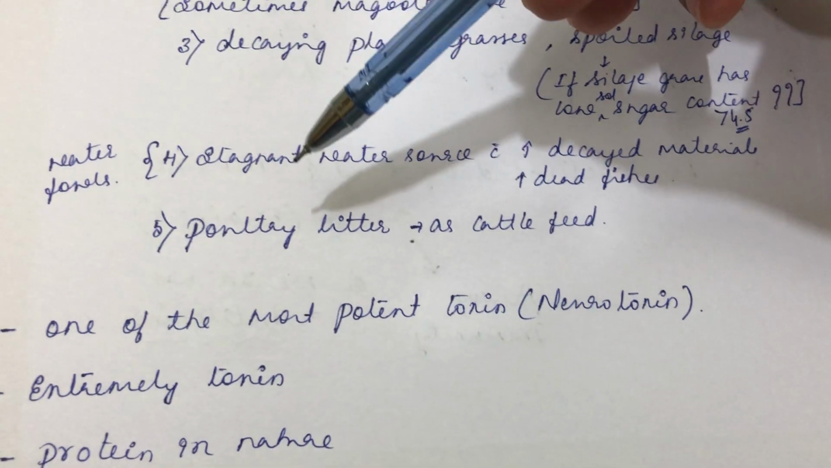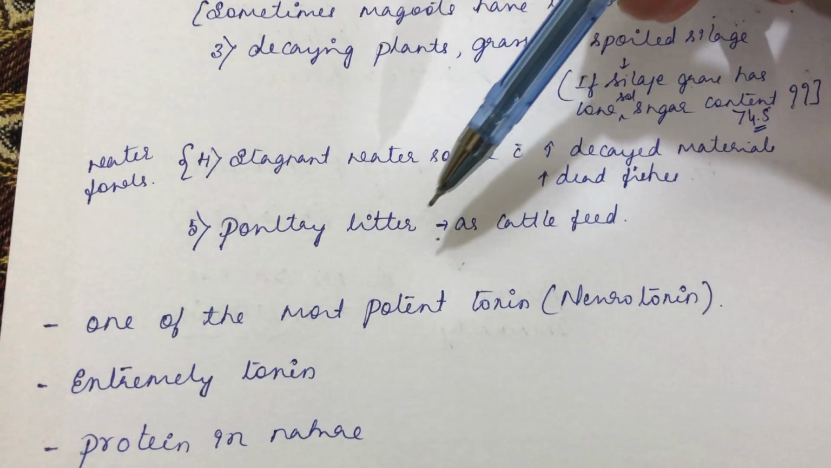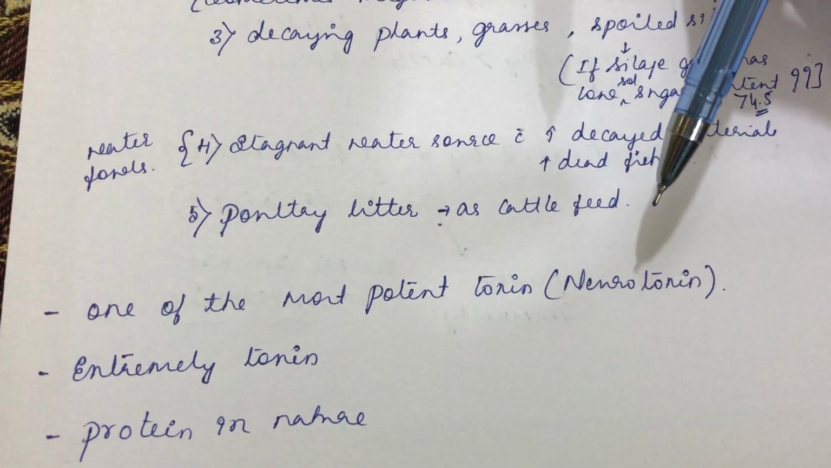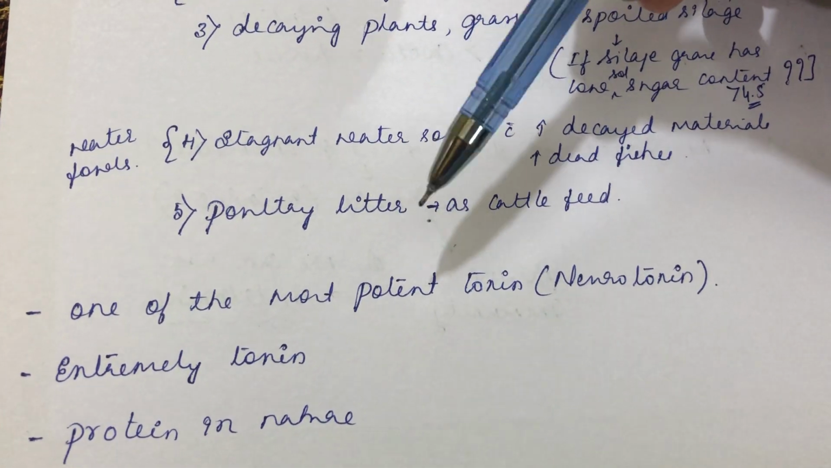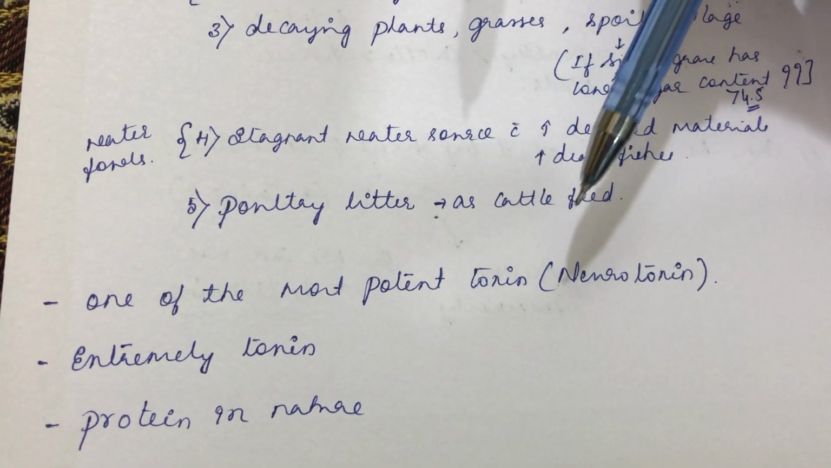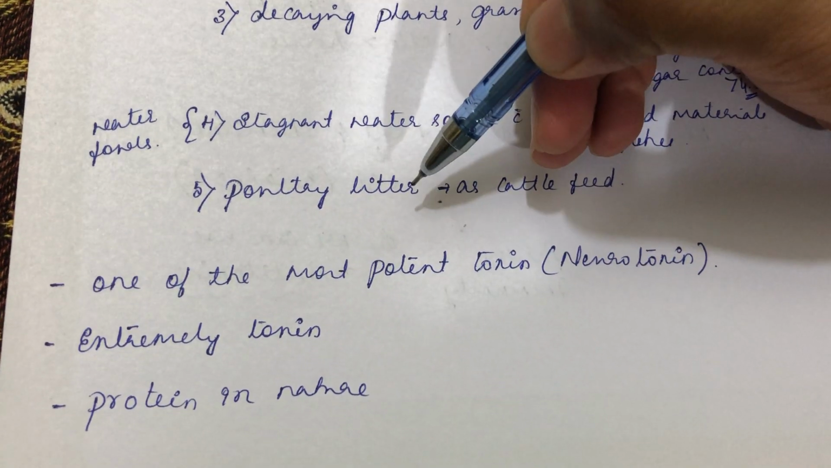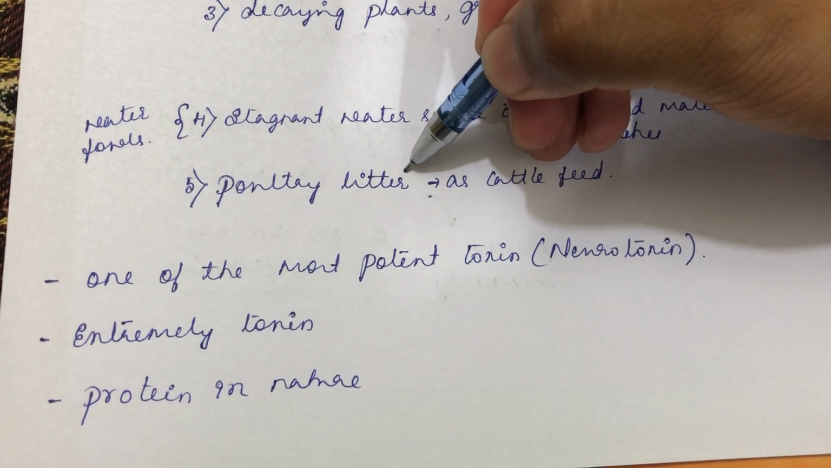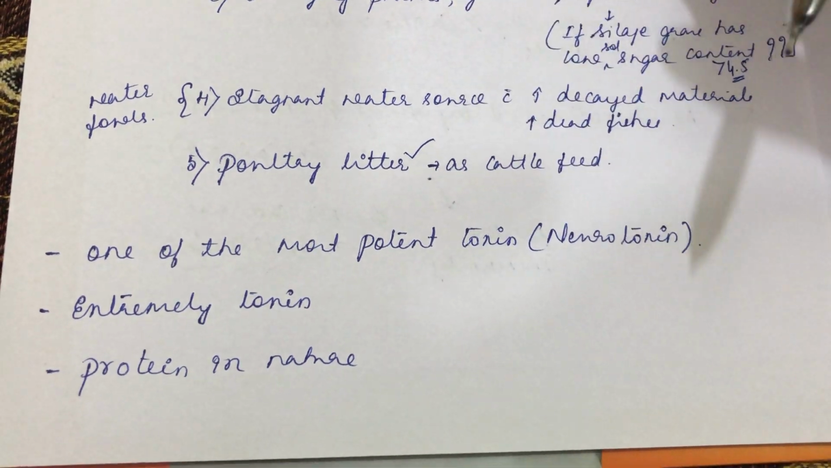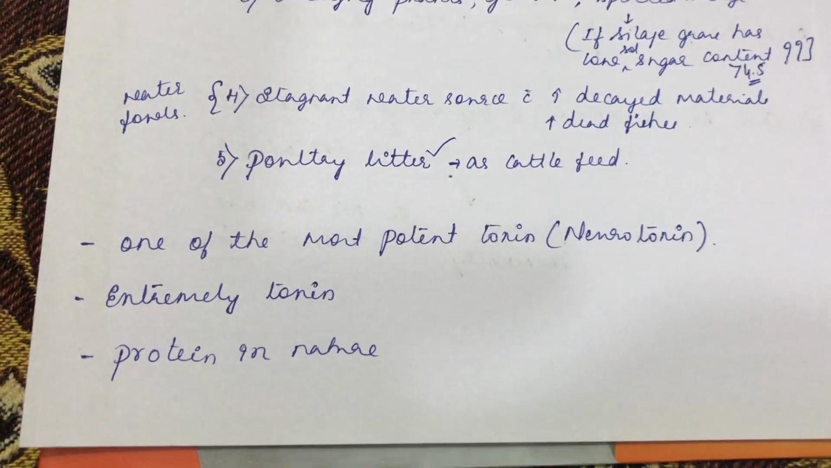And the poultry litter, which is very commonly used as a cattle feed, as a nitrogen source. Such poultry litter also contains the preformed toxin, which leads to botulism. So we should also consider the poultry litter as a cattle feed in the sources for botulism.